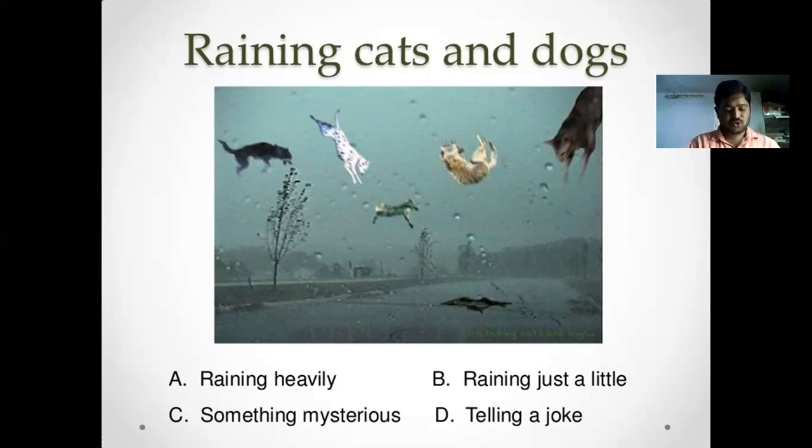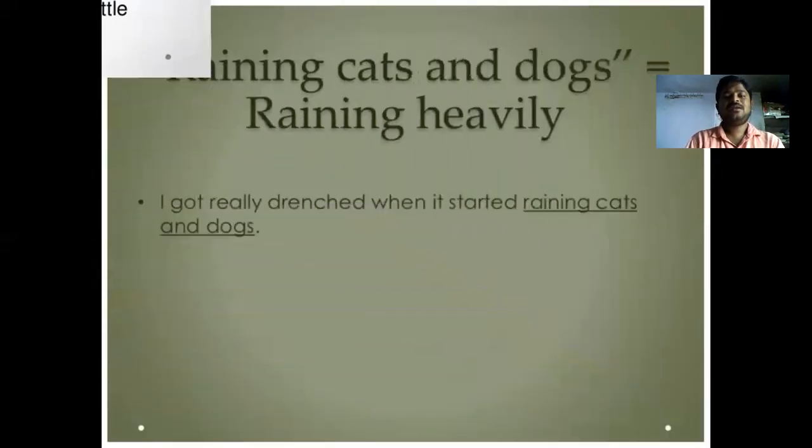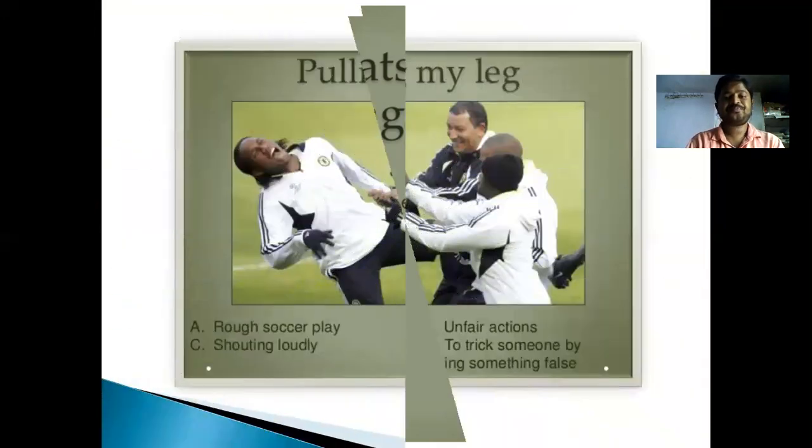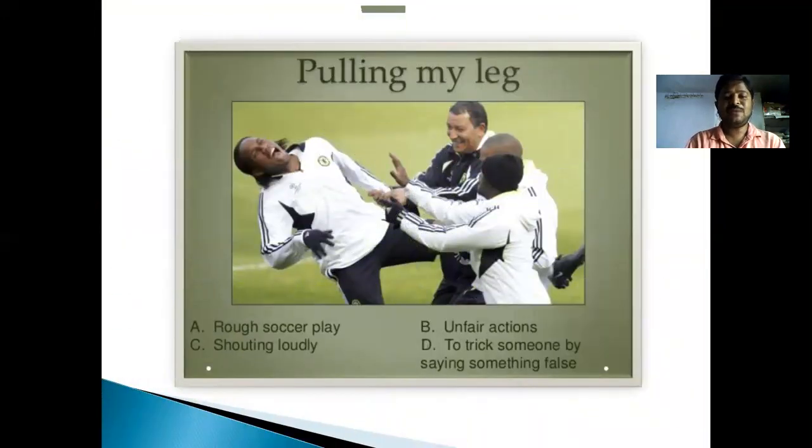Then telling a joke. Telling a joke means we simply understand the word's specific meaning. Raining heavily. I got drenched when it started raining cats and dogs. That means simply heavy rain. We got really drenched when it started raining cats and dogs. It's a heavy rain. And this one is pulling my leg.